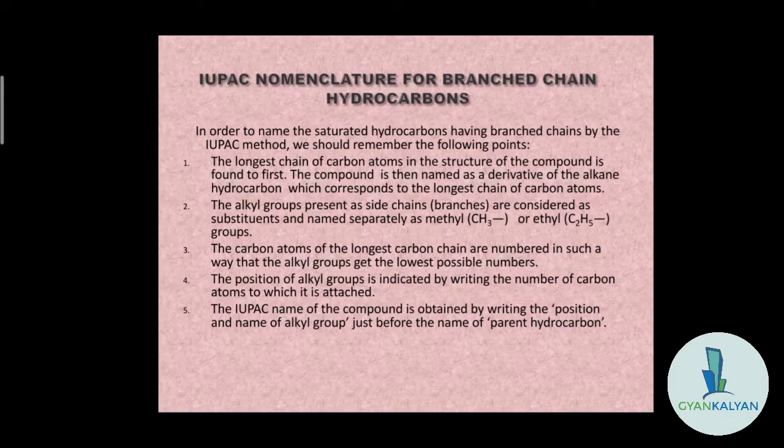The position of alkyl groups is indicated by writing the number of carbon atoms to which it is attached. The IUPAC name of the compound is obtained by writing the position and name of alkyl just before the name of parent hydrocarbon. Okay, so these are the points. So now let us see an example.